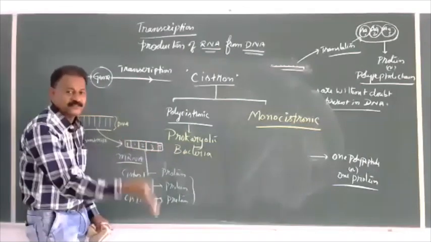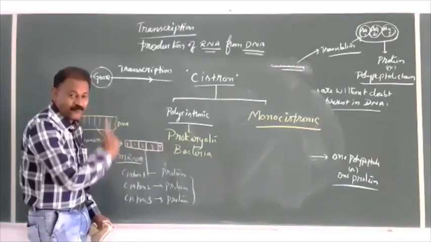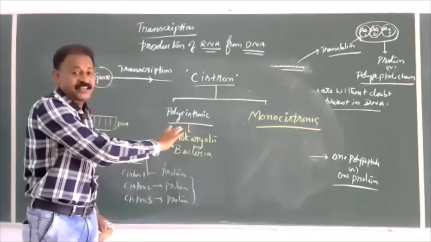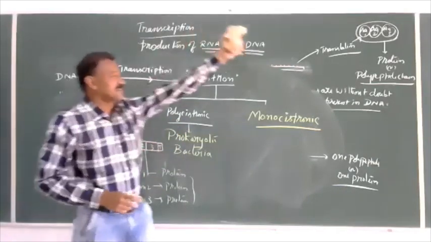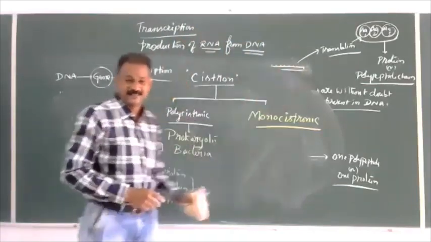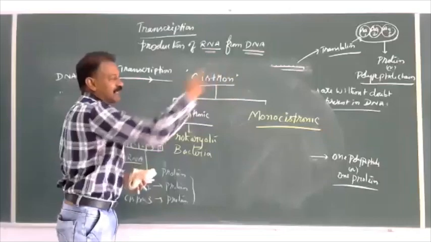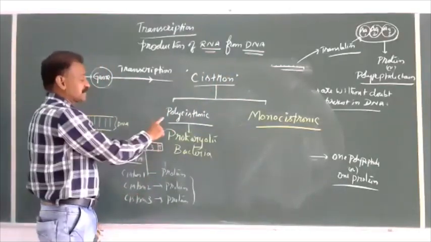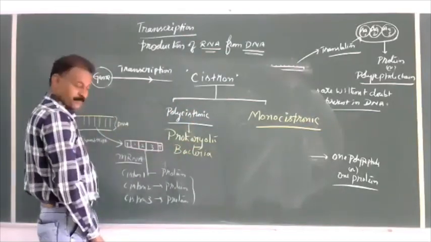Structural gene is nothing but cistron. Here, not one structural gene, but 1, 2, 3, 4, 5, many structural genes are there. And all these structural genes, during translation, will express. Express means form in the form of protein or polypeptide chain. So such condition is called polycistronic in prokaryotes.